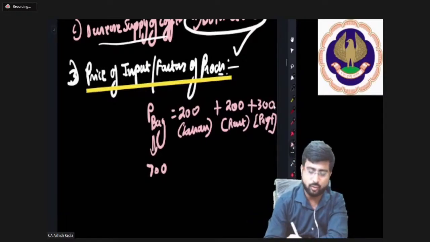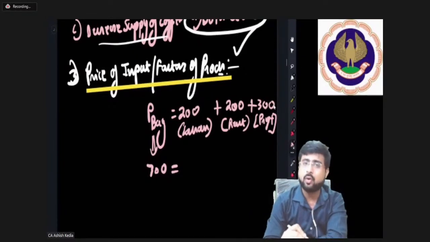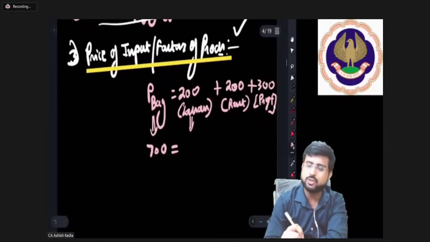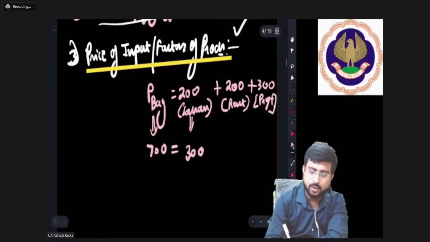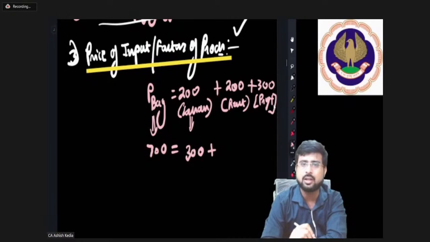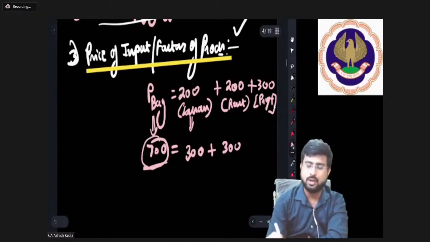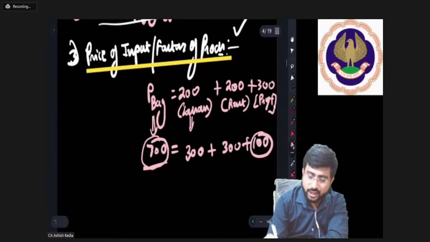Now my dear friends, you are forced to keep the price of the bag at 700, but now the labor has demanded an increase in their salaries, their wages. So instead of 200, now you are having to pay 300. Let's say your landlord has increased your rent by 100 rupees, so you have to give 300 now. If you have to keep the price constant this time, how much profit are you left with? 100 rupees. I hope you are able to understand.